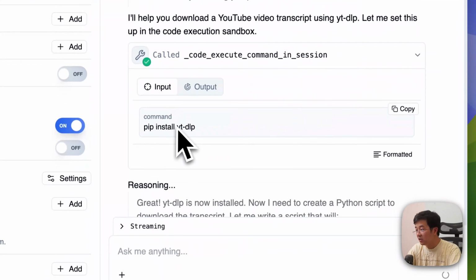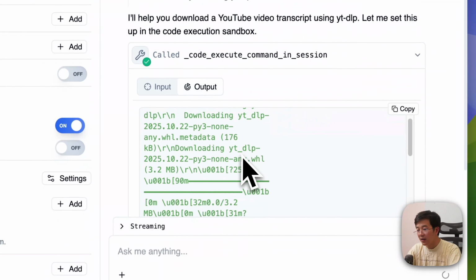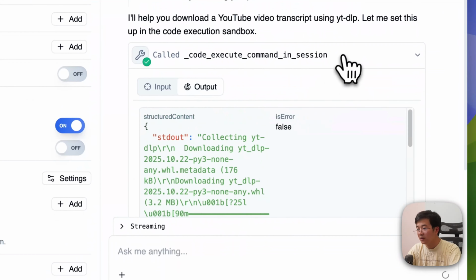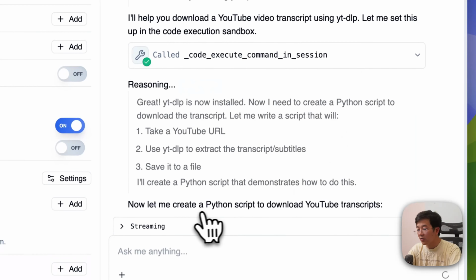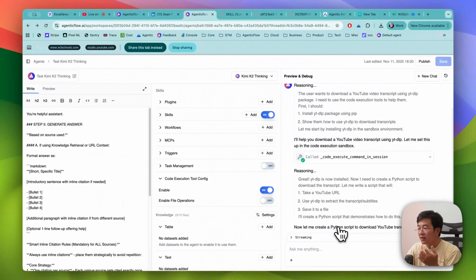Okay, so it can install some of the packages, and it downloads successfully. It's nice. And right now it's going to create a Python script that will do some operations, which is very powerful. Yeah. So as anticipated, it's going to create a Python script to execute that, asking us to provide the YouTube URL, and it can download the transcript to its own machine.